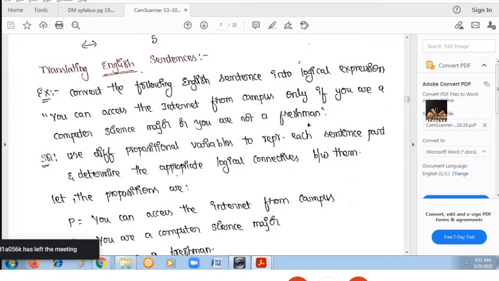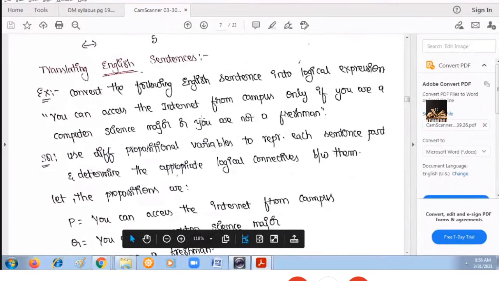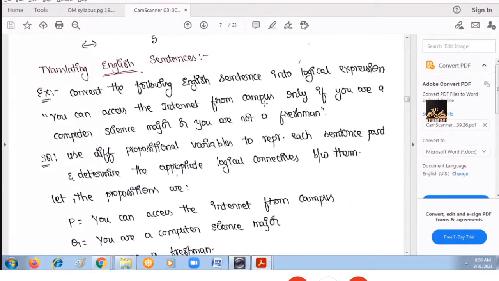Whenever an English statement is given and you are asked to get the logical expression, first of all you need to identify the individual propositional variables or statements present in the given compound statement. Then you can write the equivalent expression. So see here how many different statements you have. First, you can access the internet from campus is one statement.